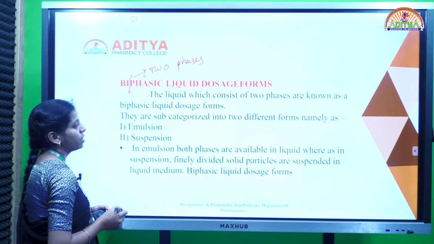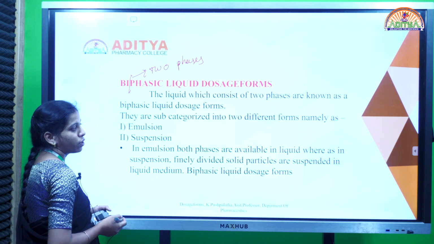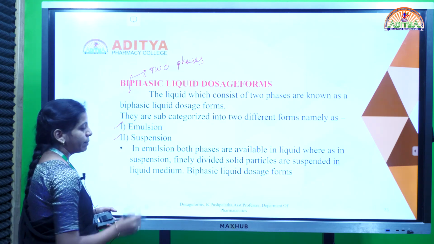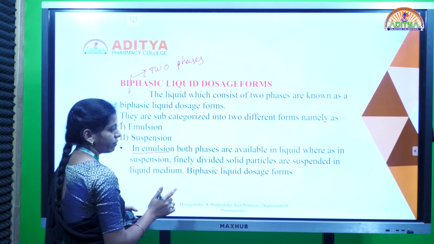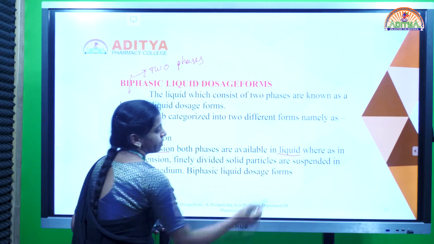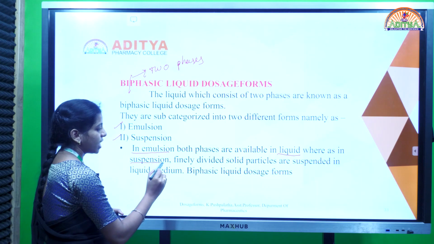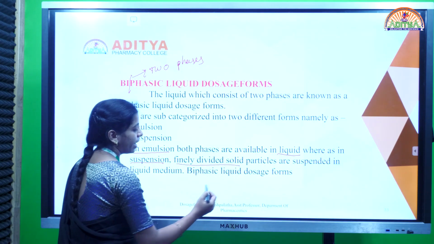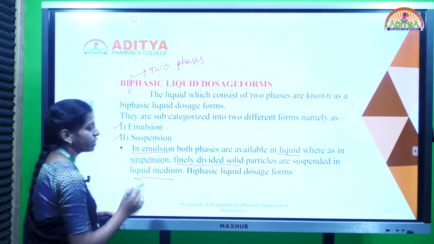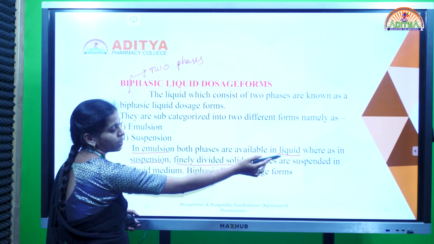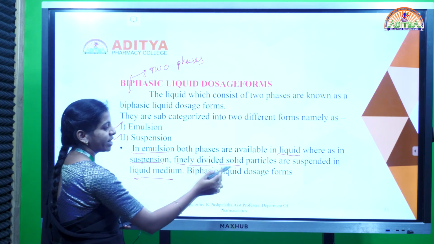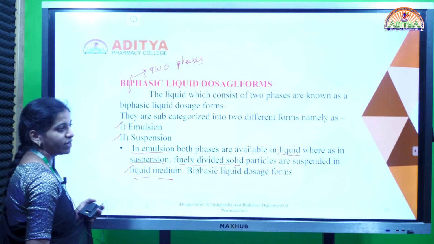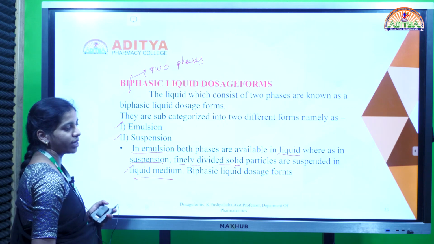liquid dosage forms. So biphasic liquid dosage forms are of two types, that is emulsions and suspensions. Emulsions mainly consist of two phases which are liquids only, whereas suspensions contain two phases but one phase is finely divided solid and another phase is liquid. In case of emulsions, both are liquids only. In case of suspensions, one is solid phase and one is liquid phase. So these are all examples of biphasic liquid dosage forms which consist of two phases.